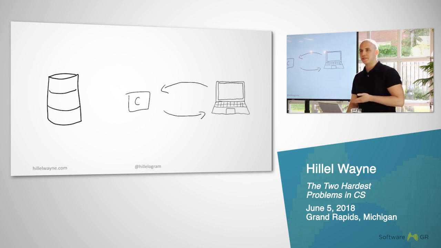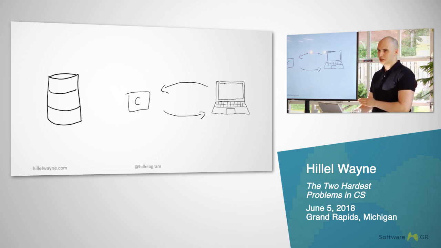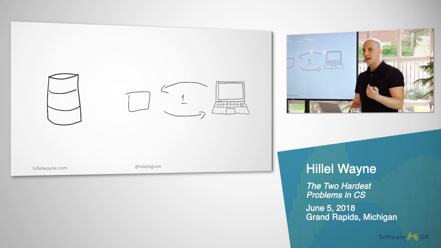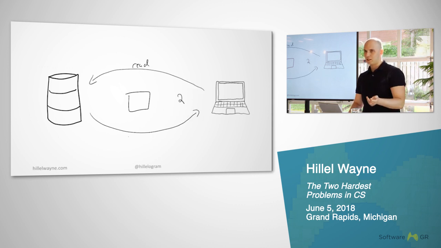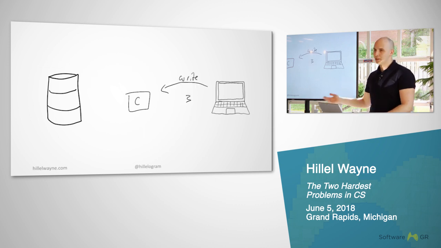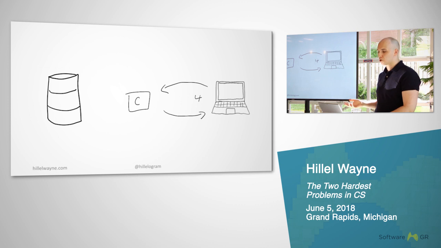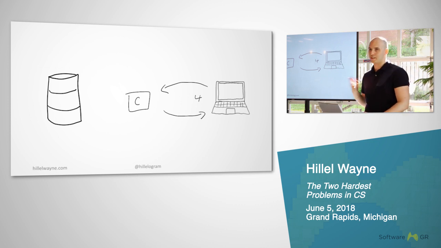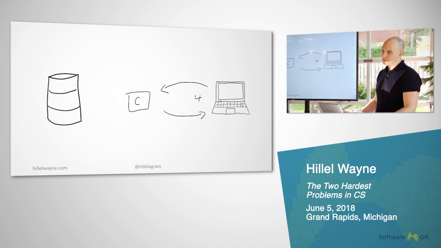And the thing about this is that we need some way of filling this cache, right? Here's how it normally works. This is the nice case. We ask the cache, hey, do you have this data? It doesn't. We ask the database, hey, give us this data. Database 5 seconds later finishes the process and gives us back the data. Then we dump it in the cache. And now in the future, when we query the cache, hey, do you have this data? It says, yes, I have this data. And you don't have to hit the database again.